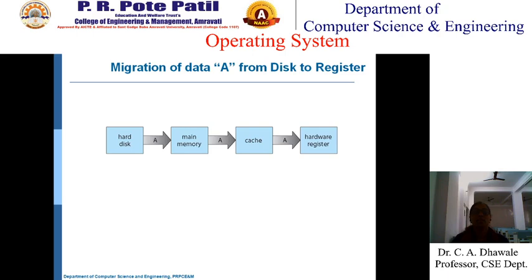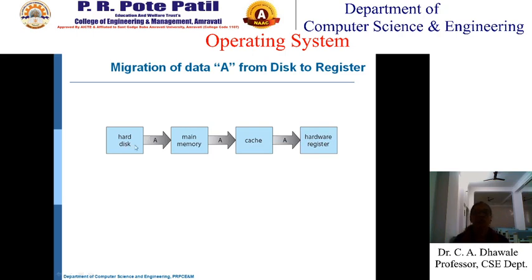And this is just a migration of the data from the hard disk to the register. See, this is the hard disk where the file exists. From this, you have to load it into the main memory, and then from main memory, the frequently accessed information is kept in a cache, and when it is actually executed, you need to allocate a hardware register for that. So this is the fastest one.